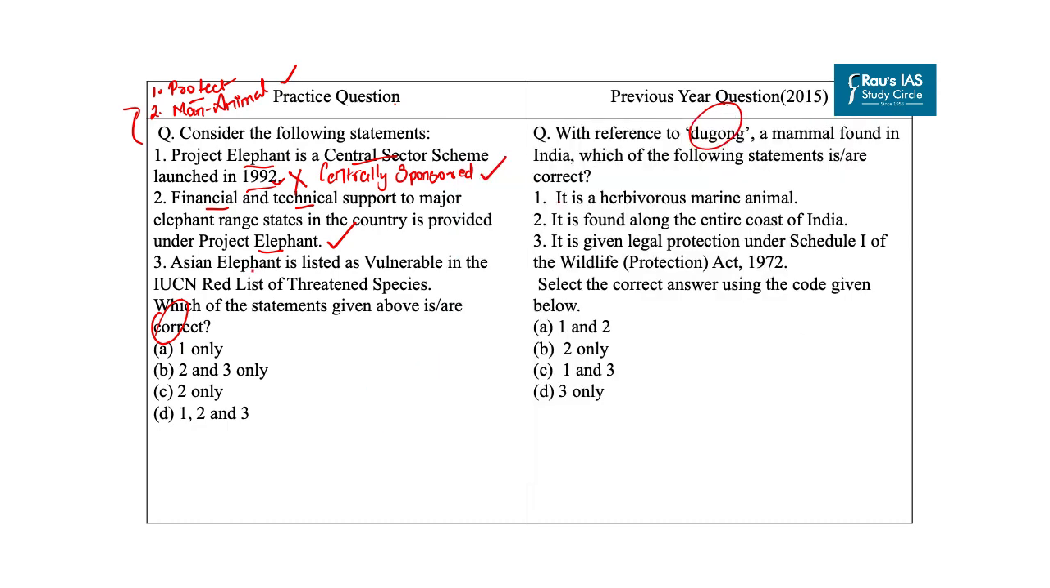Now let's come to third statement. Asian elephant is listed as vulnerable in the IUCN Red List of threatened species. Now this statement is incorrect as it is listed as endangered in the IUCN Red List of threatened species. And you should also know that Indian elephant is the largest living land animal in Asia and it is declared the National Heritage Animal of the country. So with this, our correct answer is option C, that is 2 only. Answer of this PYQ is option C.